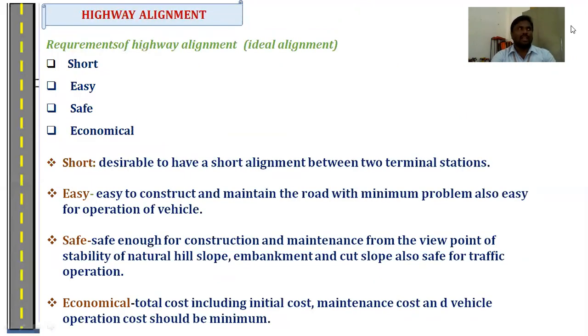If an alignment is said to be good, that alignment should satisfy the following conditions: short, easy, safe, economical. If a highway alignment satisfies all these conditions, then that alignment is said to be good. Then the alignment is said to be the ideal alignment.